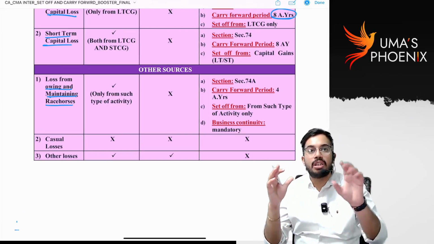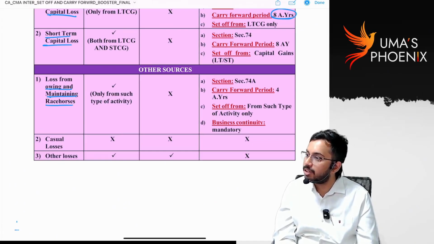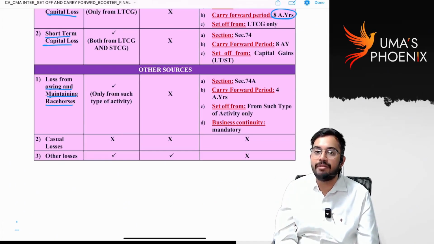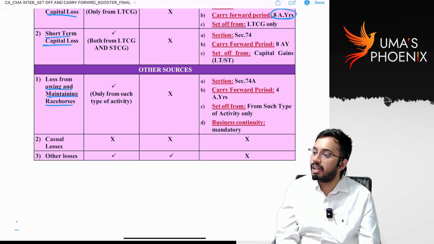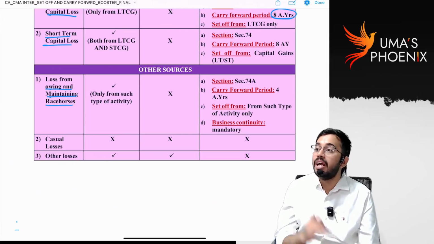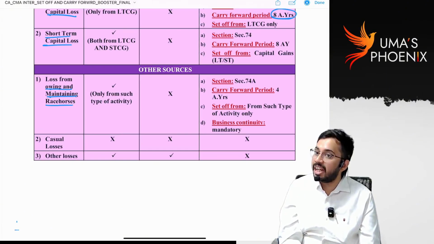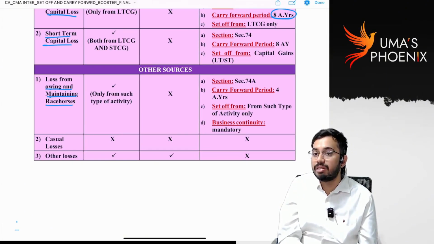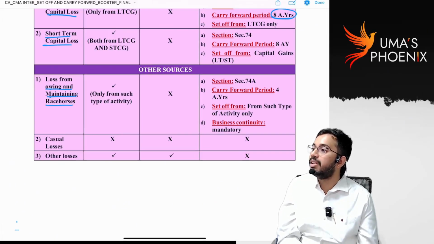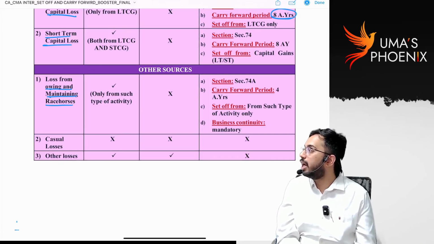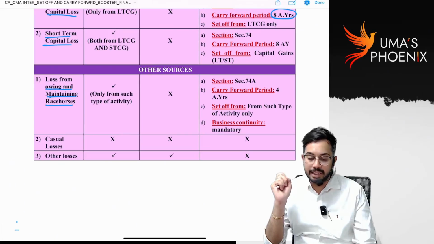Sir, I got loss from owning and maintaining race horses. I had set it off with income from owning and maintaining race horses. Still, balance loss is there from owning and maintaining race horses. That will be carried forward to subsequent years. For how many years will it be carried forward? Careful, 4 years it will be carried forward. When I say identical, even in subsequent years, that type of loss can be set off only against that type of income. That means even in subsequent years, loss from owning and maintaining race horses can be set off only against income from owning and maintaining race horses.